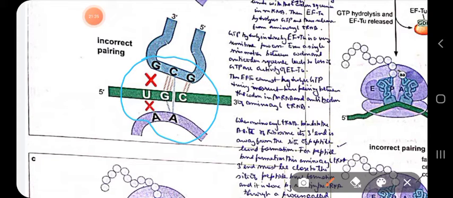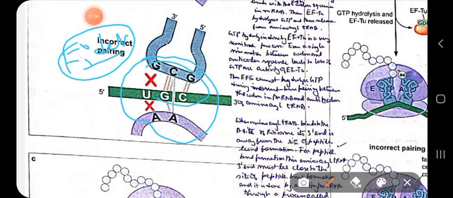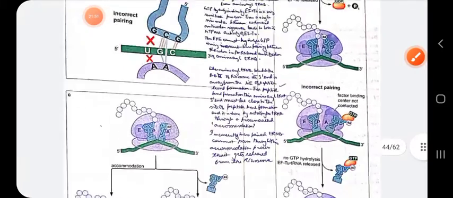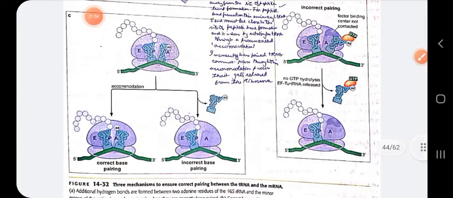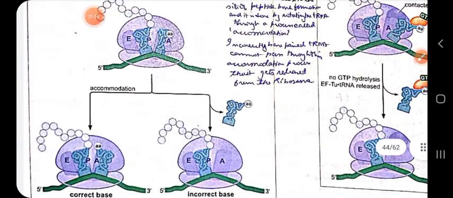So this is a great fidelity in your translation process, where only proper base pairing between the codon and anticodon allows accommodation, which brings the 3' end of the tRNA close to the P site, where peptide bond formation and the peptidyl transferase reaction will occur. Okay, so it is showing the accommodation here.